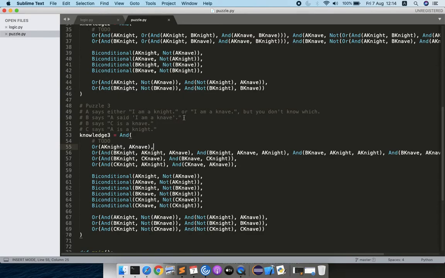The hard part was translating this sentence: B says A said I am a knave. Here we need to directly translate the sentence into logic. We don't have to do any logic of our own, we should not simplify. So how can we do that? There are four possibilities for this sentence: B can be a knight or knave, A can be a knight or knave. So we have 2 times 2, 4 possibilities.